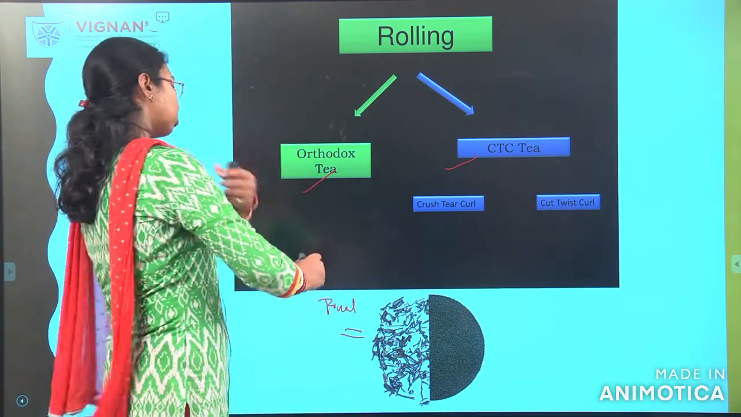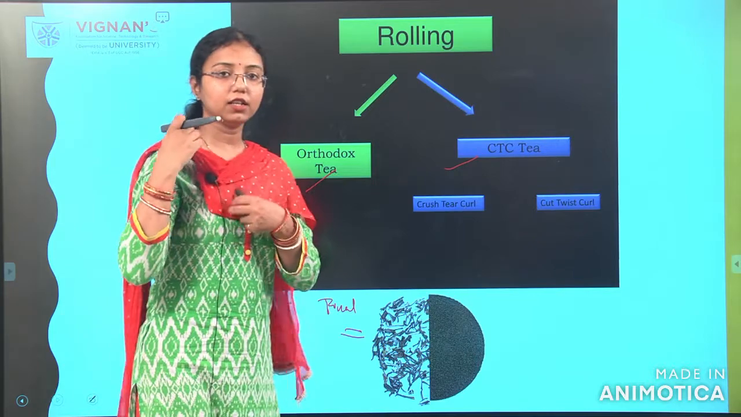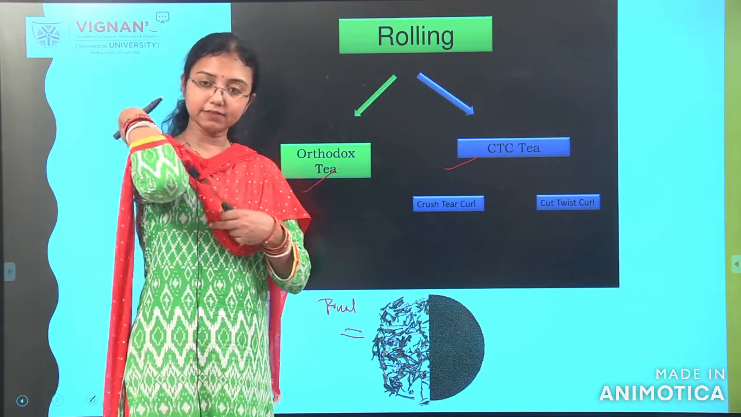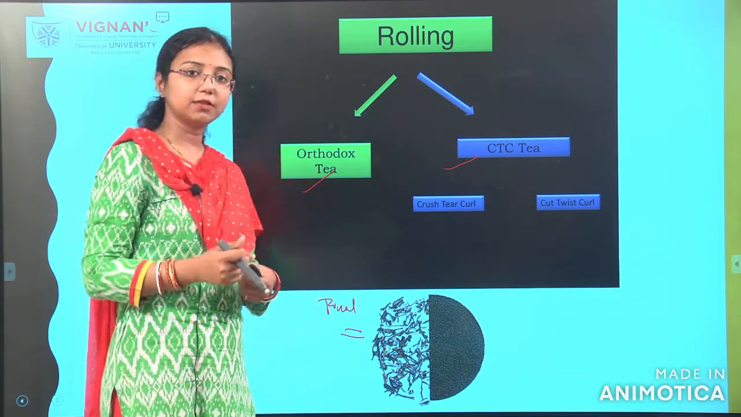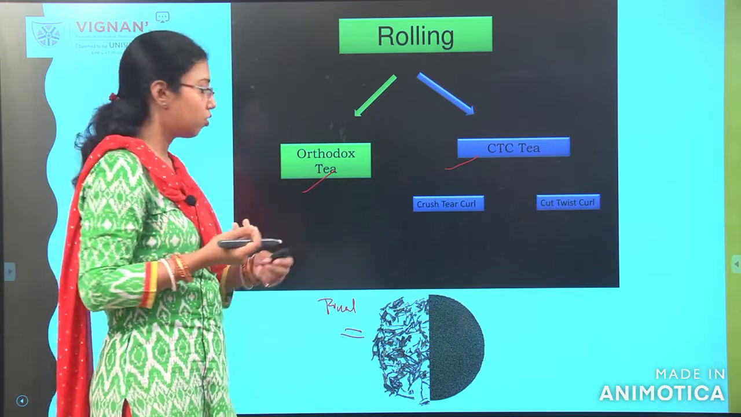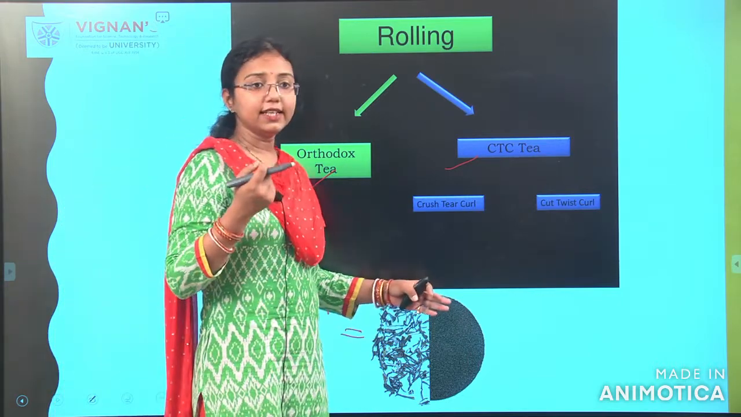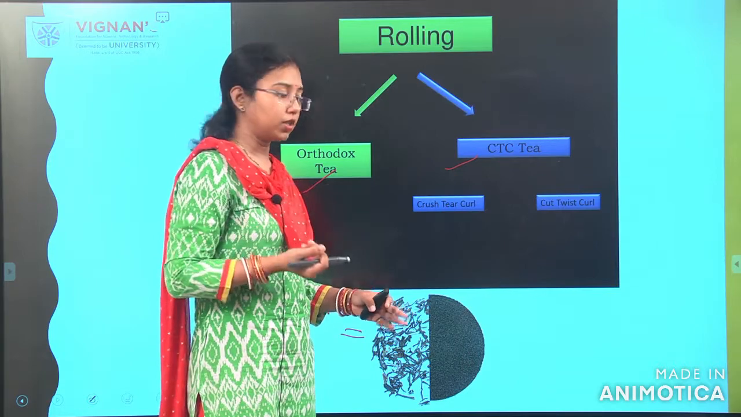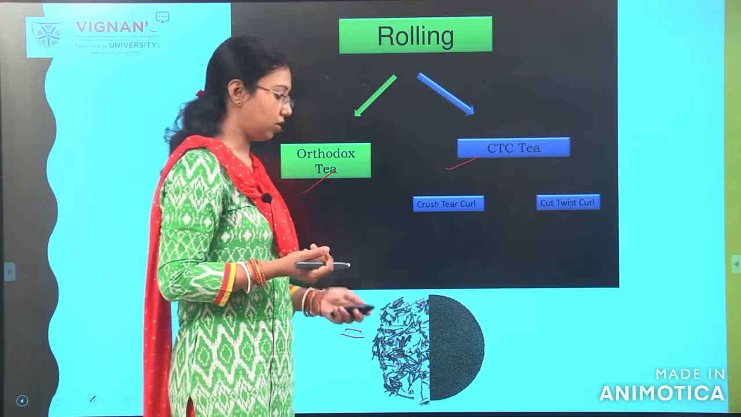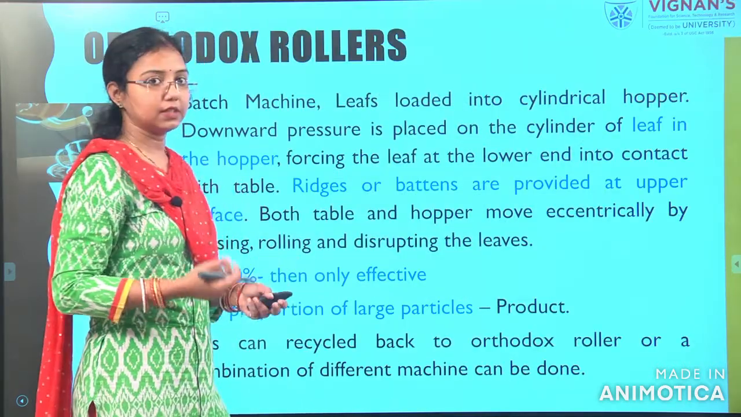In case of orthodox roller, when you buy tea leaves in the market, sometimes you will get whole leaf. That is the orthodox. When you find a fine powder in the packet, that is from the CTC roller. Now, come to the previous slide.